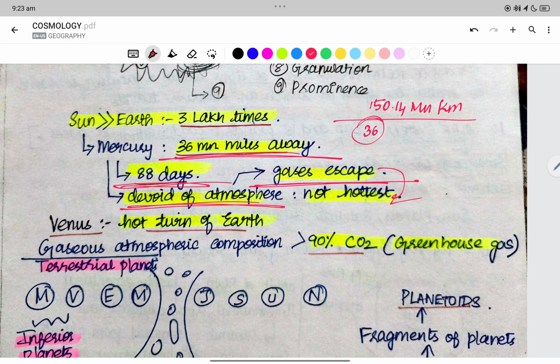The hottest planet is Venus because it has an atmosphere. Mercury does not have an atmosphere, therefore it is not the hottest planet. The hottest planet is Venus.